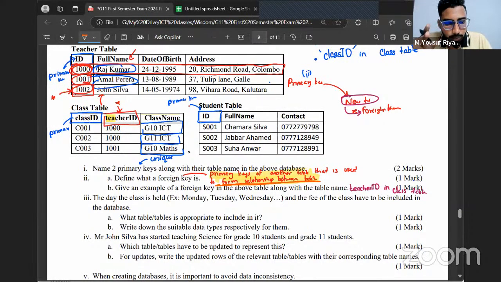Exactly, teacher table and class table. Perfect. Is that clear, all of you? Got it? What you mean by foreign key, the example of foreign key here, and the purpose of foreign key as well. Perfect. So the answer is teacher ID in class table. Again, you have to mention the field name and the table name as well.